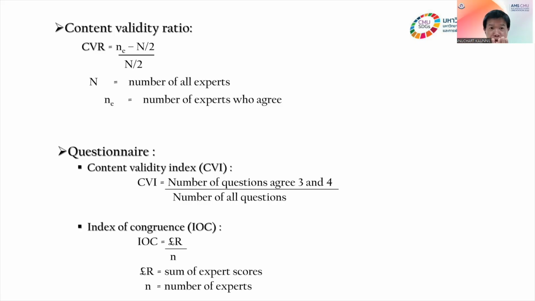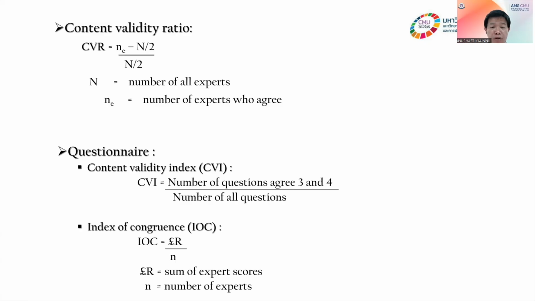Take the experts to look at the content. Okay? For a questionnaire, content validity is the number of questions the experts agree with, maybe 3 and 4, over the number of questions. This is what we call the content validity index. We use this, or we use the index of congruence, IOC.